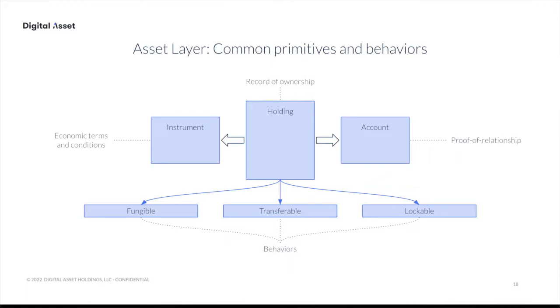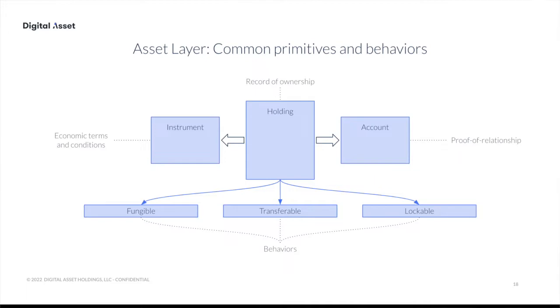There needs to be a relationship between the account and the custodian. So these are represented as interfaces in the library to expose certain actions that we can do with them. For example, fungible behavior would provide you with ways to split and merge different holdings. The transferable property allows you to transfer the holding, and then the lockable property provides a way to lock an asset to a third party. So that is useful if you pledge an asset for guaranteed settlement, or you want to lock the asset to be used as collateral.